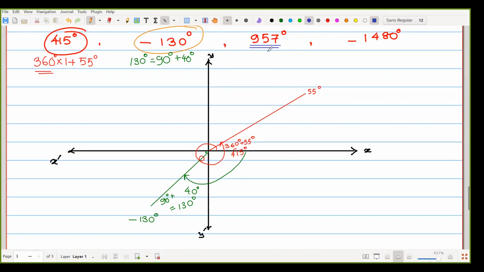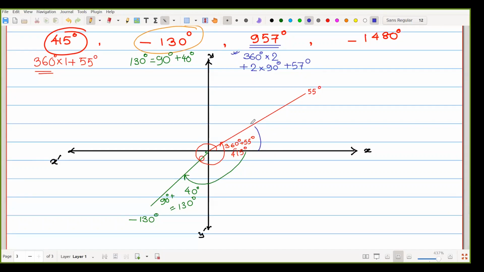Next one, 957 degree. So 957 degree we can write as 360 degree into 2 plus 2 into 90 degree plus 57 degree. That means 720 plus 180 plus 57. So it would be better if we draw. First of all, 360 degree into 2 means 2 complete revolutions are needed.